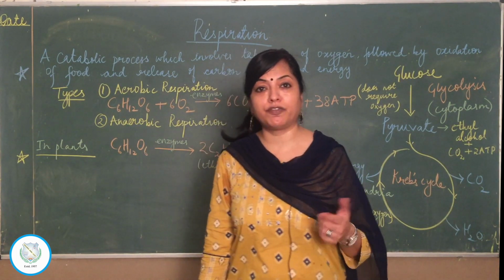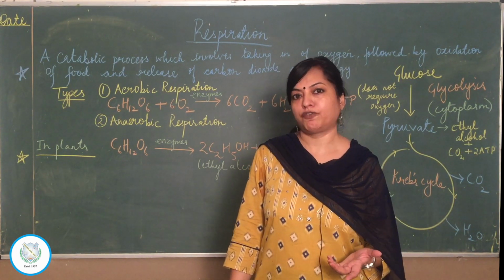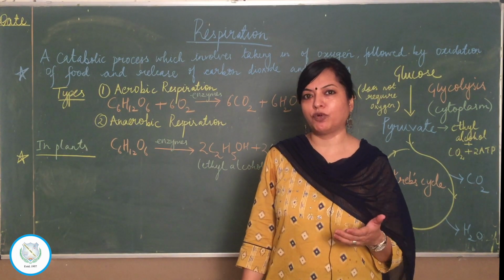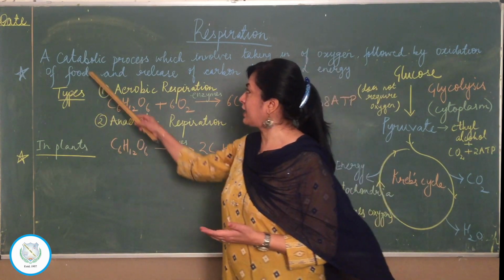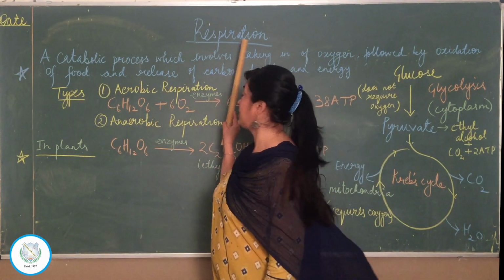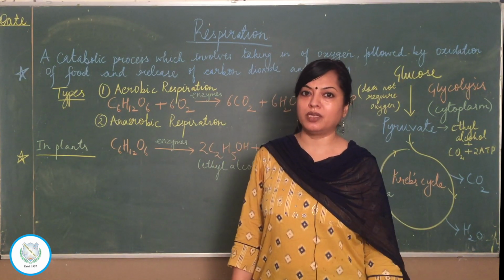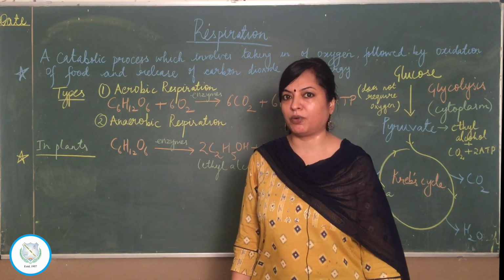So can you think of a building up process where something is synthesized or made? Of course. Think about it. It's what? Photosynthesis. In photosynthesis, what is being synthesized? Glucose. And a catabolic process is what? Respiration. Catabolic means breakdown process. So anabolism, building up, catabolism, breakdown, the two kinds of metabolic processes.